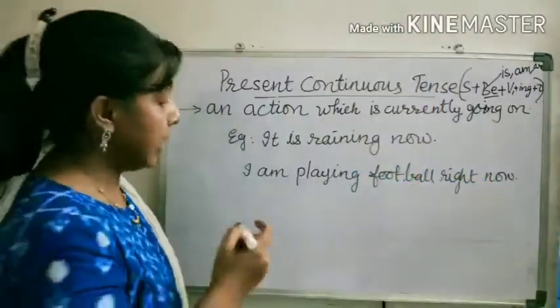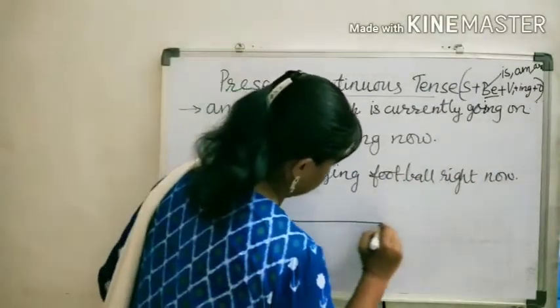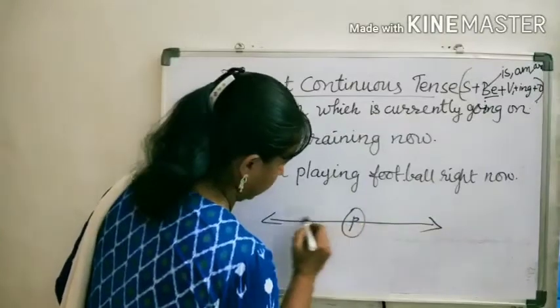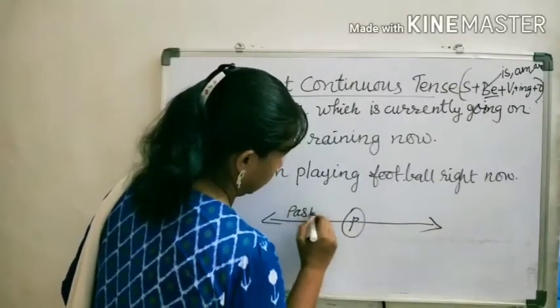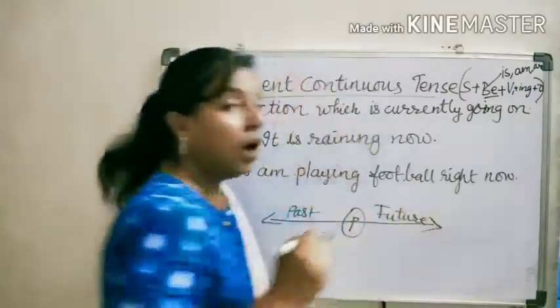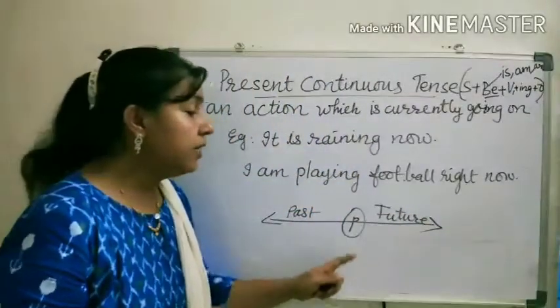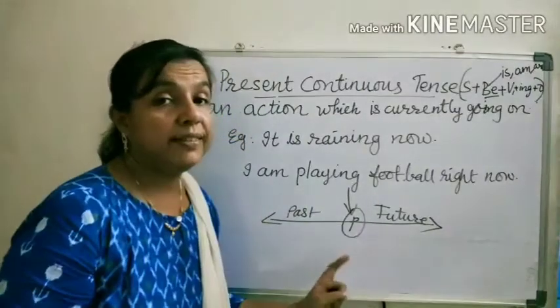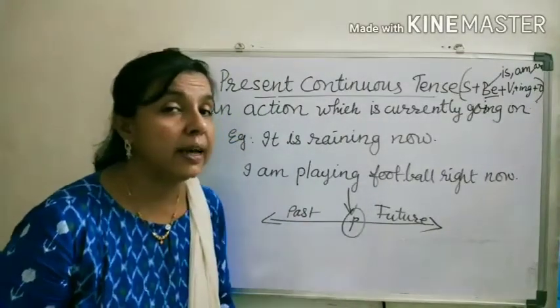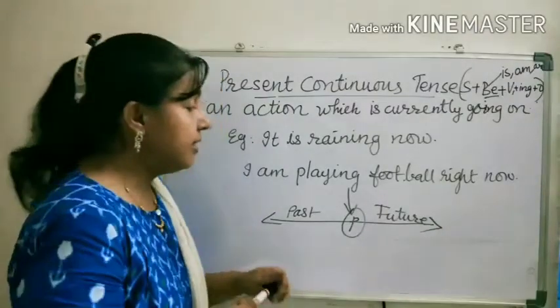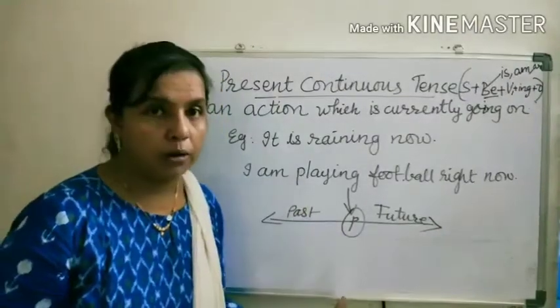We will see the timeline. In the timeline, it will appear exactly here in the present. That means the action is still going on.